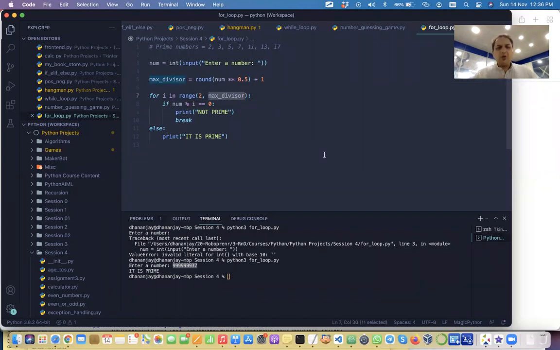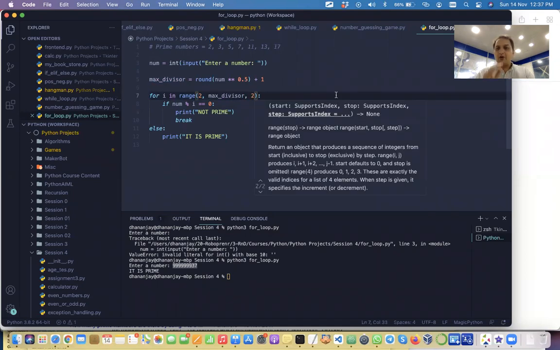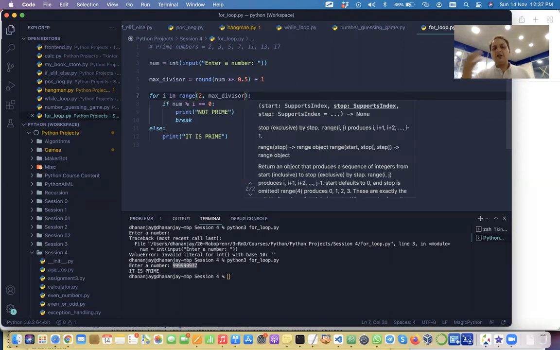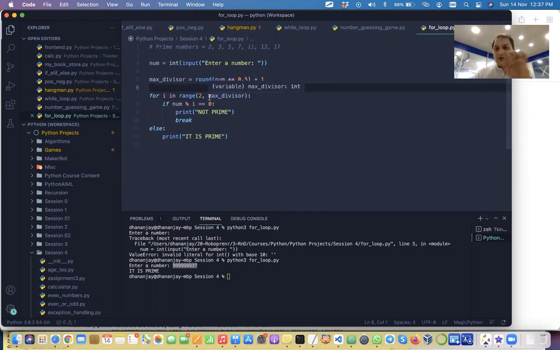Yes. You can do a little bit more optimization. You can actually also have step sizes too, right? Because if the number is even, we would have got it in the first shot itself. Actually, you don't need to go there, because if it is an even number, it will break in the first shot itself. You don't have to jump every 2 numbers.